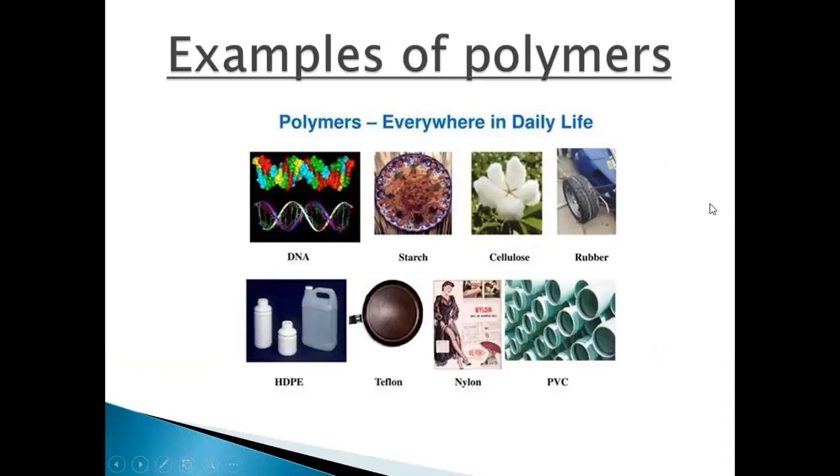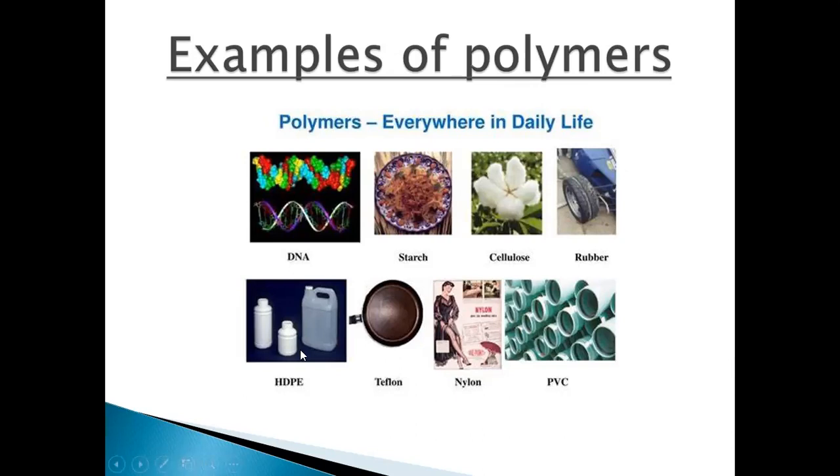Let's talk about them. Firstly, in your body, you have DNA, right? That is also an example of a polymer. Starch is also an example of a polymer which we get from a plant, a tree. Similarly, cellulose, of which we make paper, right? Paper is made up of cellulose, that we get from a tree, and that is also an example of a polymer. Then we have rubber, that is also a natural polymer.